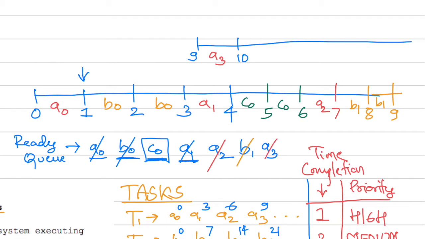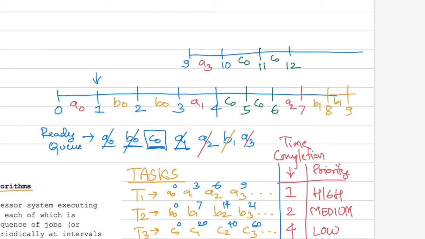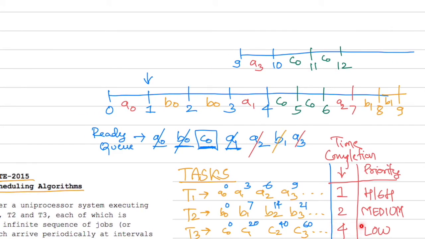And now finally at the 10th second, we have only C0 remaining. There is no other competition. So C0 can now continue with its green color. C0 continues from 10 to 11 and 11 to 12, and thus C0 gets completed, because C0 needs 4 seconds for its completion as noted down here. So C0 has completed 4 seconds of its execution, and at the 12th second C0 is completed, and thus we can in fact strike out C0 from here.